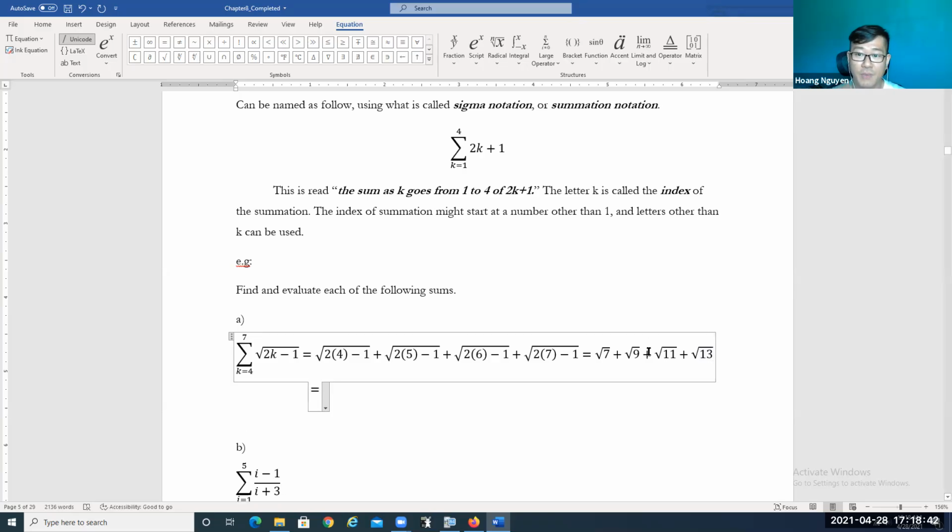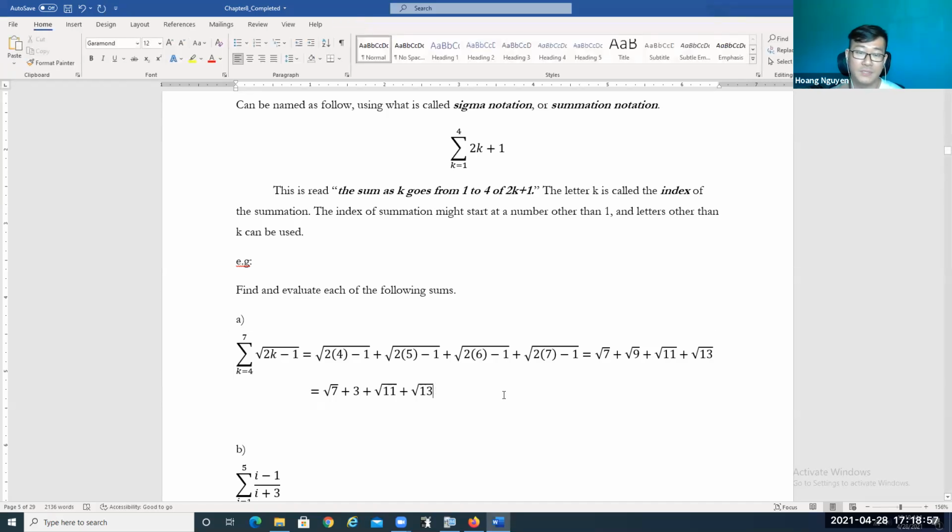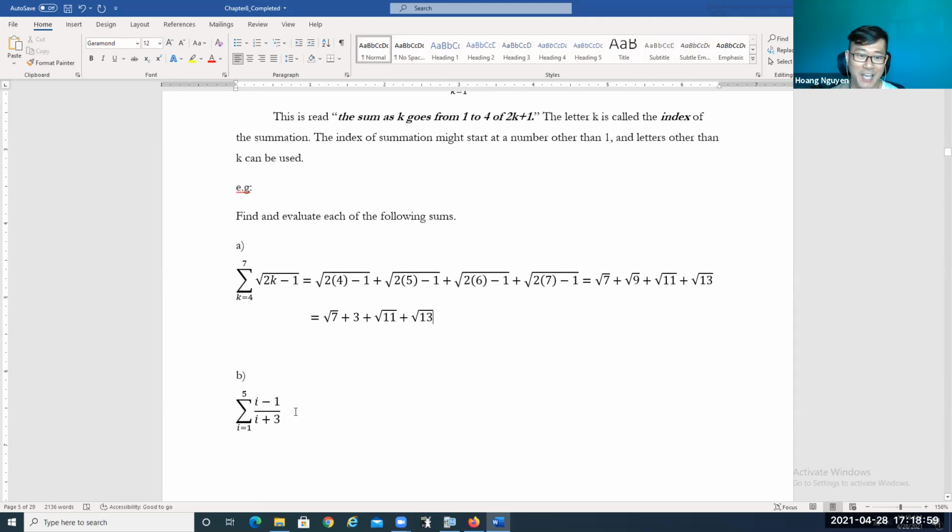So the only term that you might need to simplify is square root of 9, right? So we know square root of 9 is 3, right? So square root of 9 is gonna be 3. There you go. So this is gonna be the sum right here. Okay.